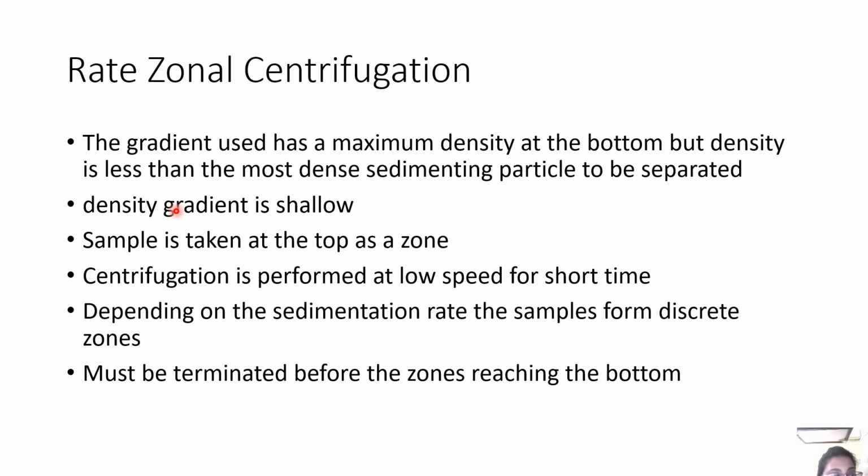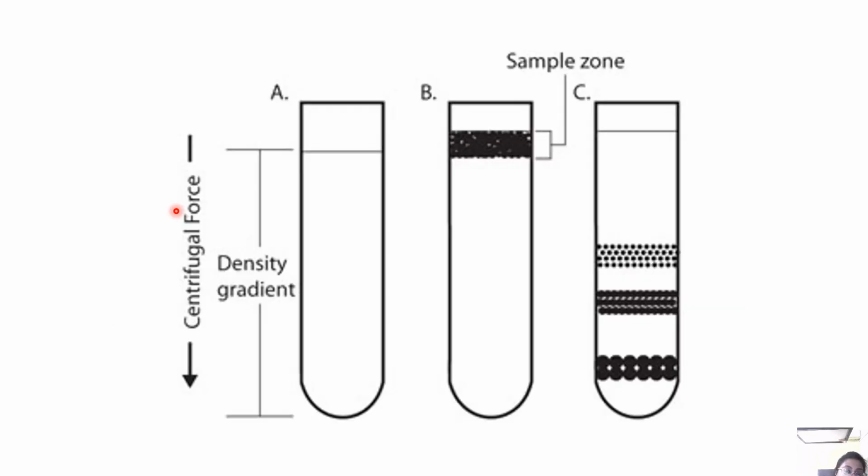In case of the rate zonal technique, the gradient used has a maximum density at the bottom, but that density is less than the most dense sedimenting particle to be separated, right? So the density gradient is shallow. The sample is taken at the top as a zone and centrifugation is performed at low speed for a short time. Now, depending on the sedimentation rate, samples form discrete zones, and the run must be terminated before the zones reach the bottom. If you can see over here.